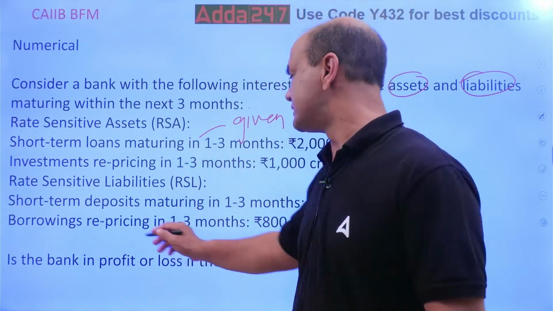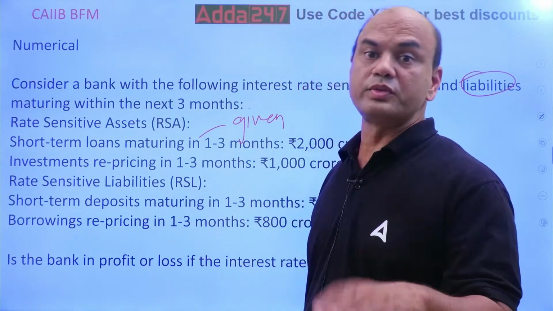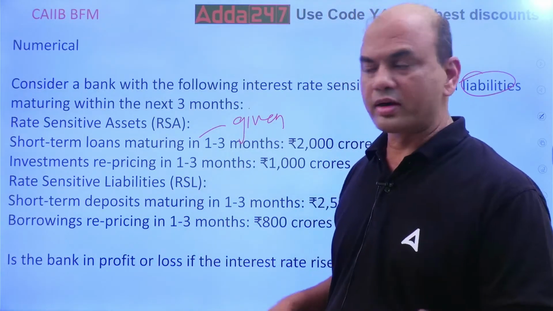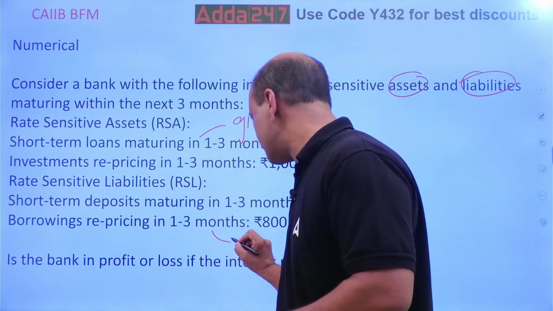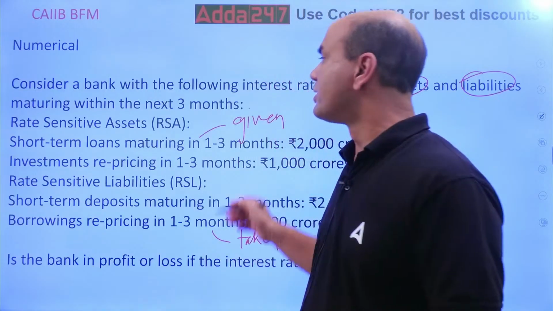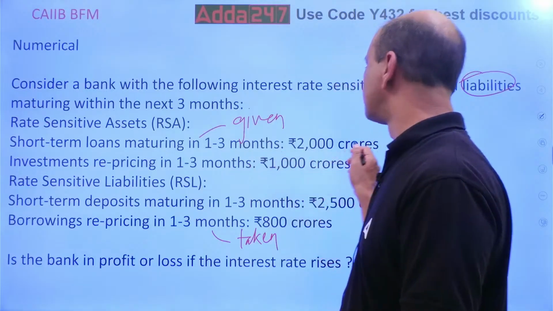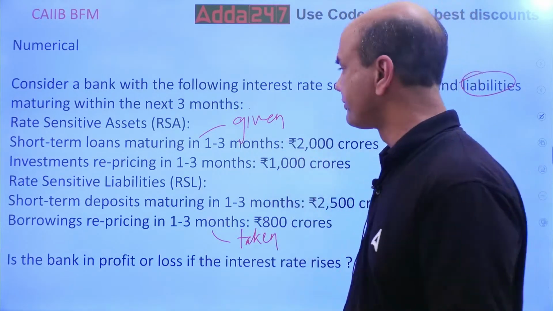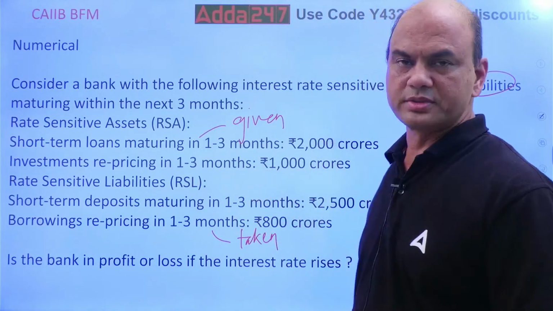Kindly note, loans can be of two types: loans which I give and loans which I take. Which I give, we call loans, and which I take, we call borrowings. Now, assets, 1 to 3 months is 2000 crores. These are my assets, so here I'll earn the interest. Similarly, investment repricing in 1 to 3 months, 1000 crores.